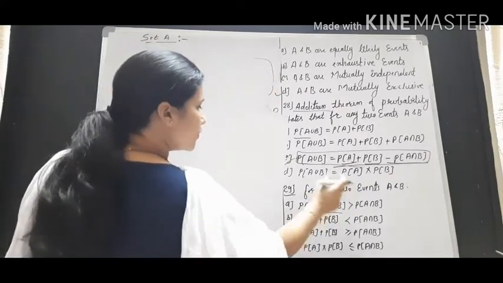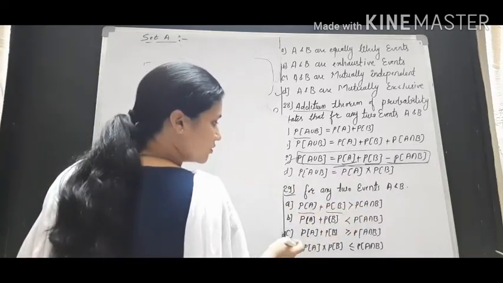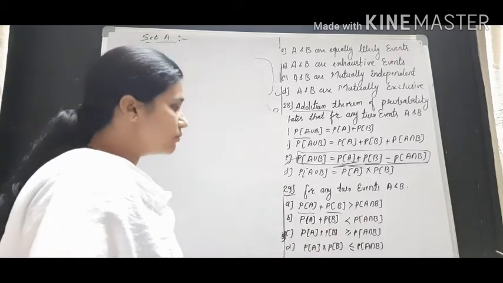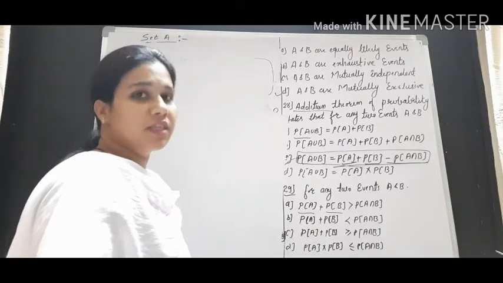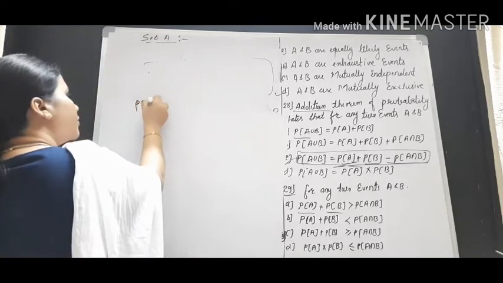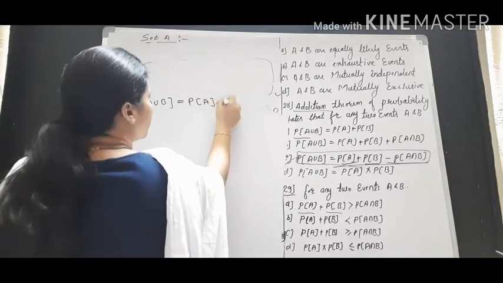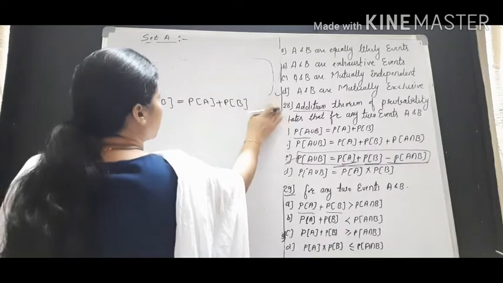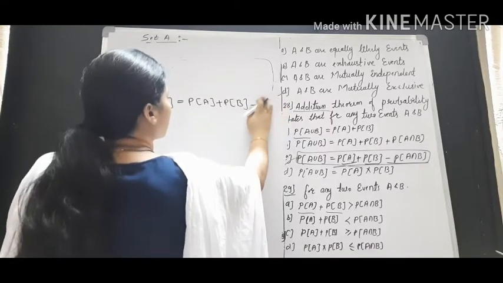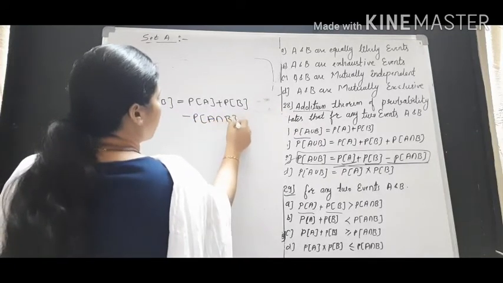For any two events A and B, the options compare probability of A plus probability of B with probability of A intersection B. We know one formula where probability of A union B involves probability of A plus probability of B, and probability of A intersection B is also in the same formula.